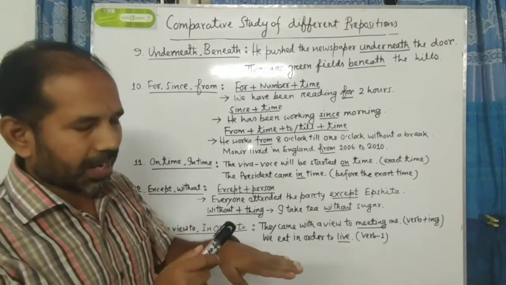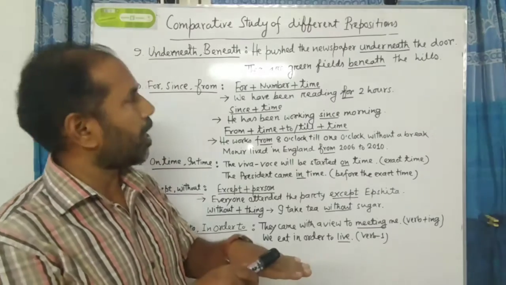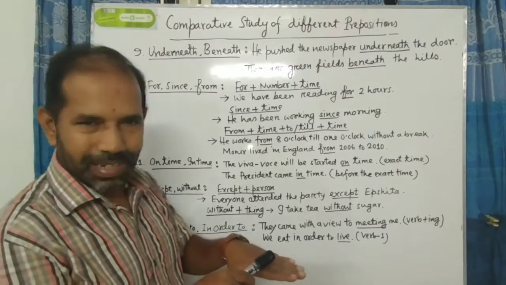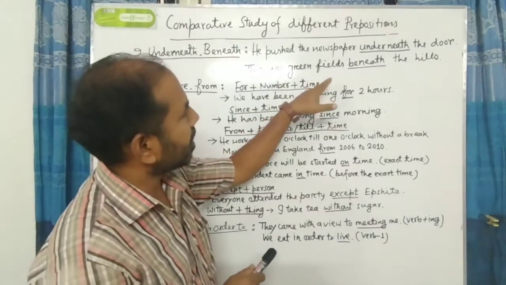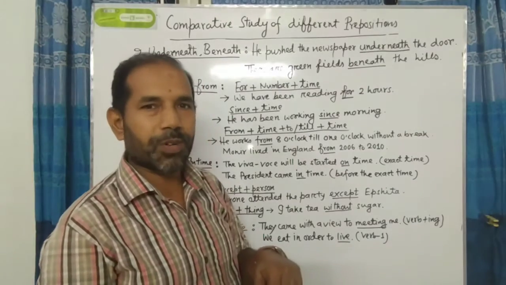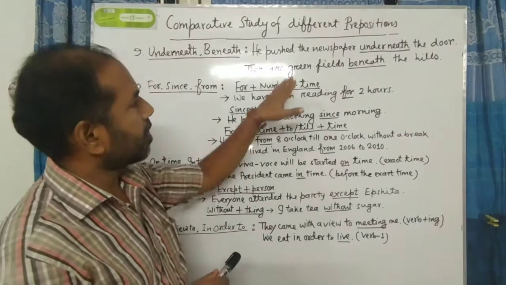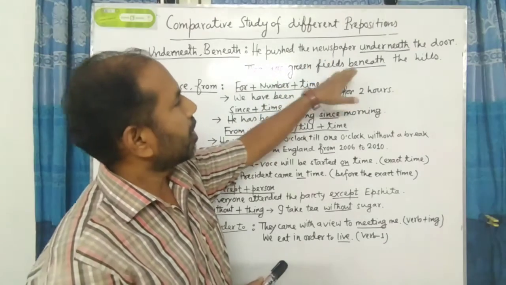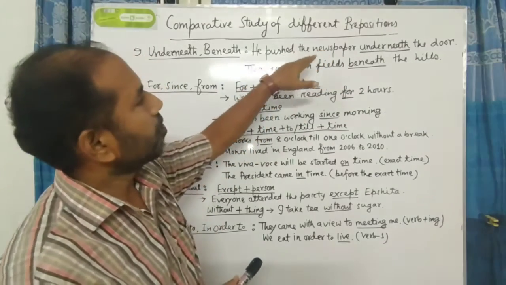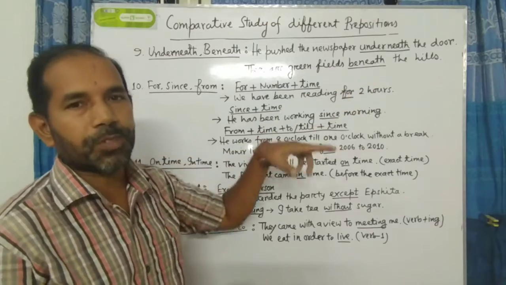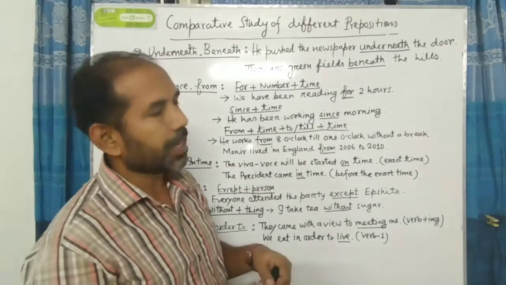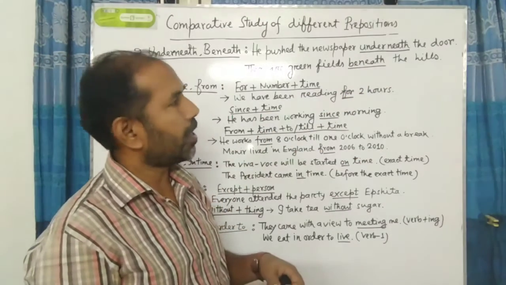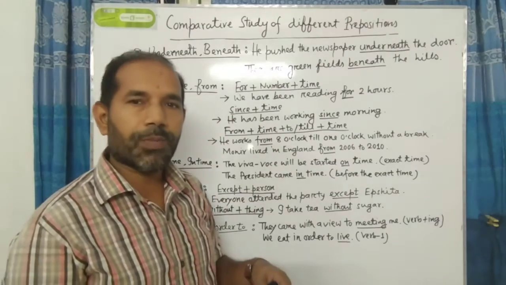That is, the green fields are adjacent to the hills. The green fields are close to the hills. So when this kind of meaning is signified, we have to use beneath. And when somebody pushes anything under anything, in that case we have to use underneath. I think you have understood clearly.